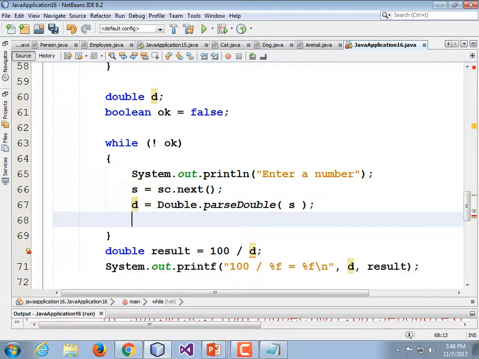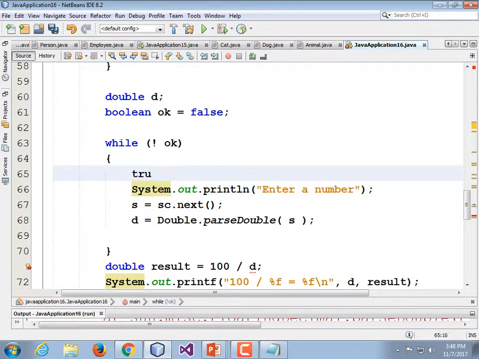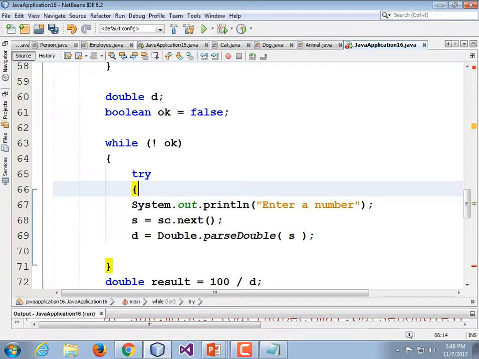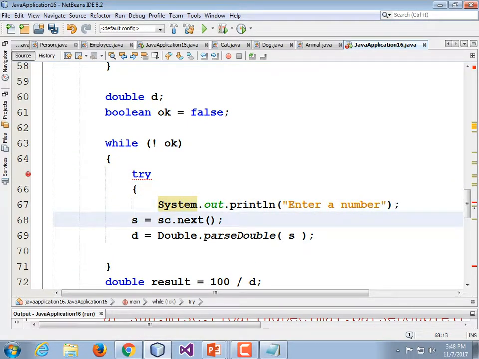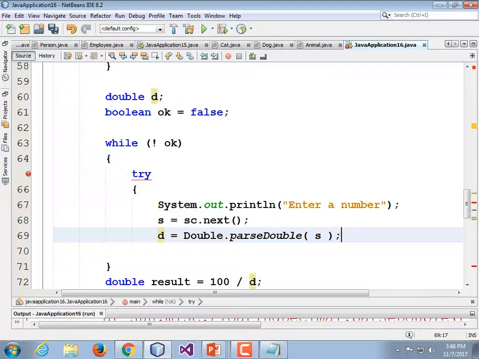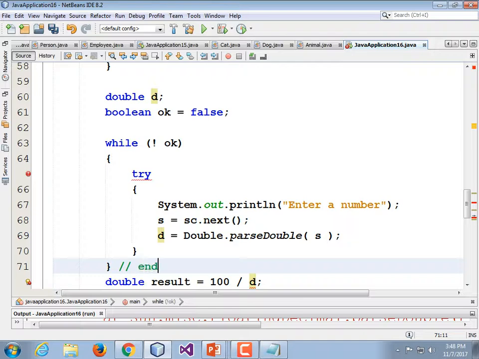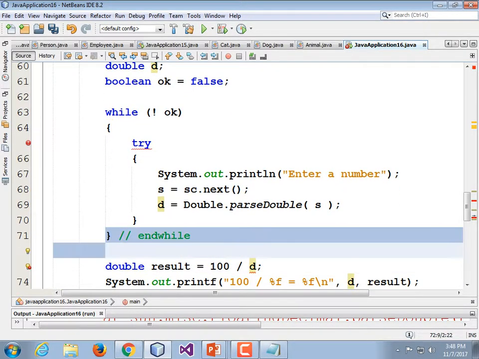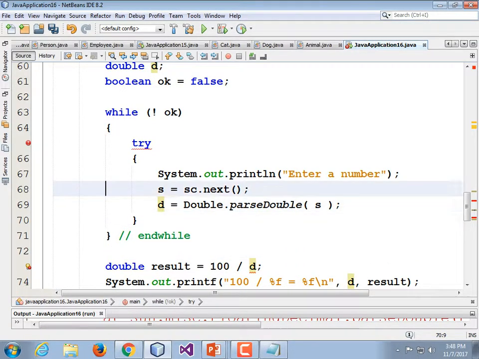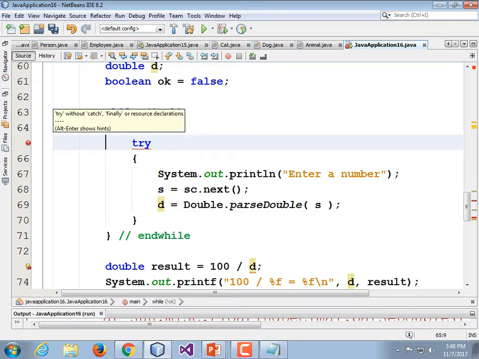But we actually haven't added our try-catch yet. So here we go. Let's put a try right here. Try this stuff, and we need to tab in those 3 lines again. And I'm going to add an end while comment to my loop down here, just so we can track. The error message we're getting is that we have a try without a catch.